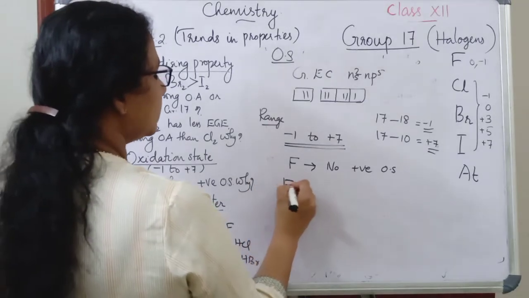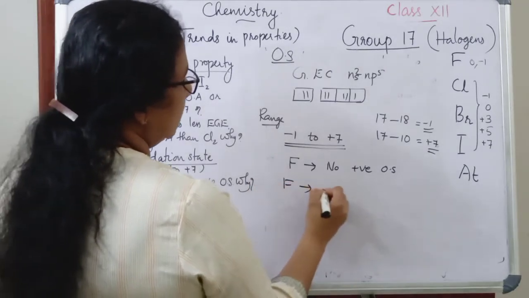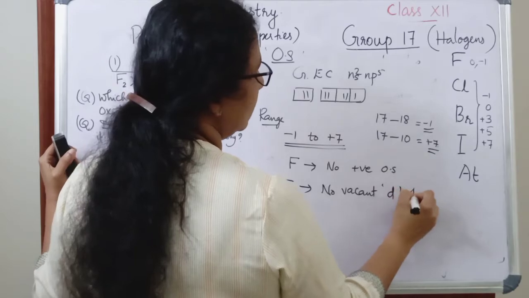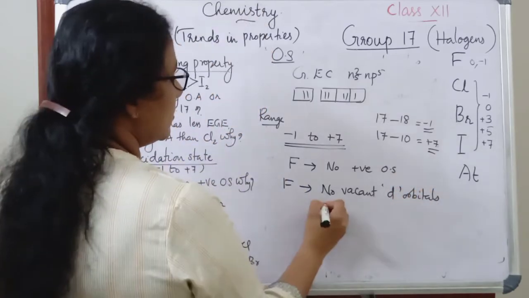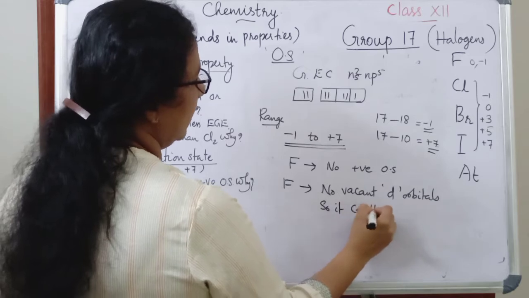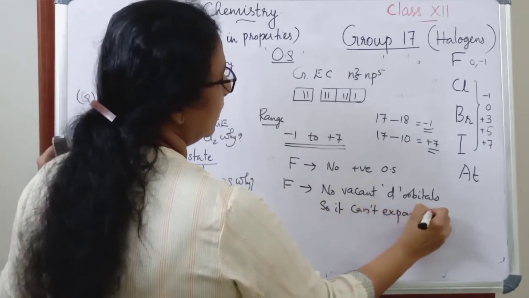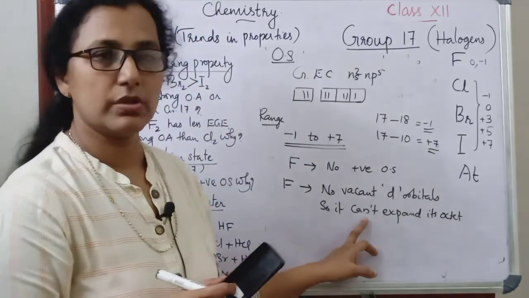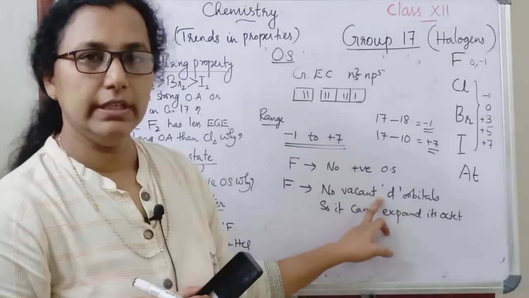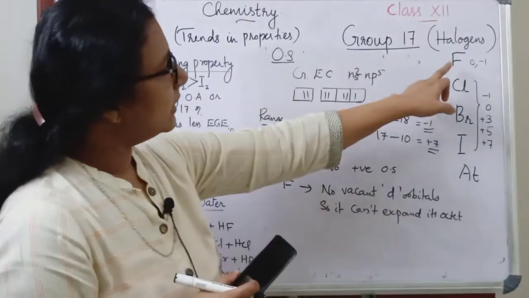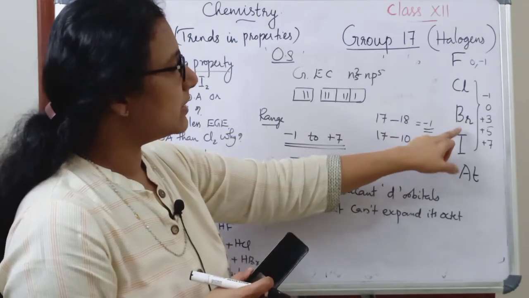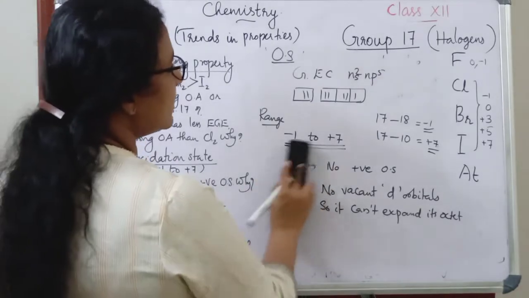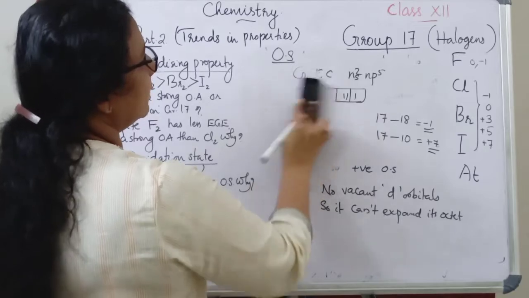In the case of fluorine, there is no vacant d orbitals. So it can't expand its octet, since there is no vacant d orbitals. No vacant d orbitals are there in the case of fluorine, but there are vacant d orbitals in the case of other halogen atoms. So positive oxidation state is possible for other elements.